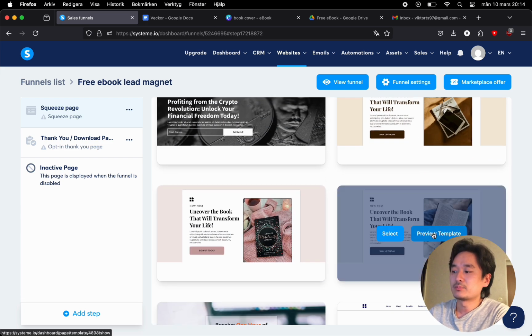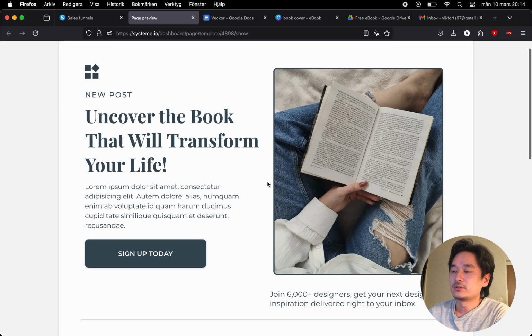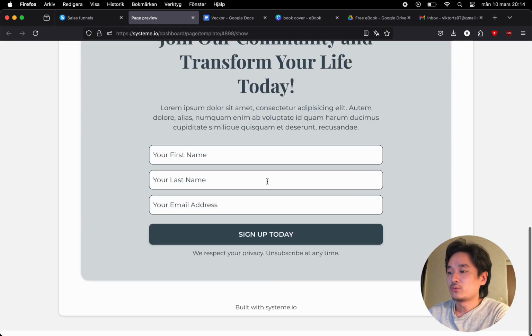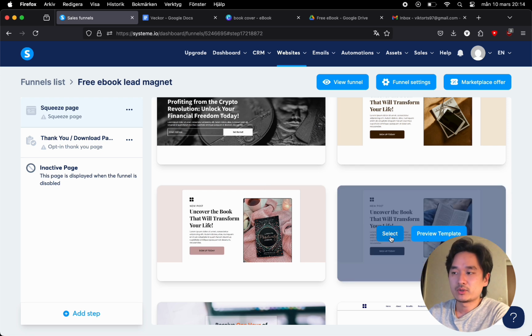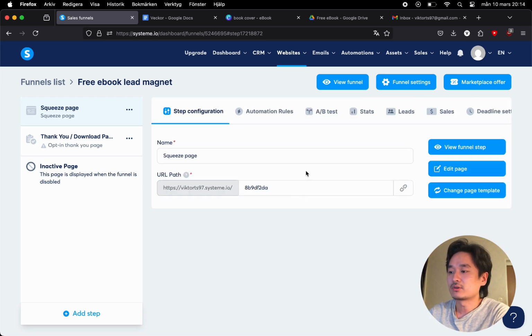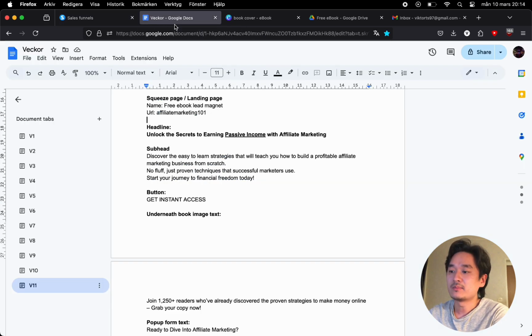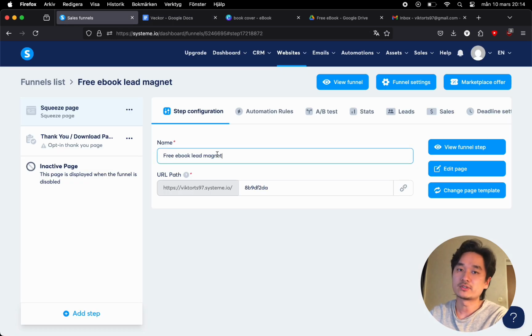So you can actually preview the template before you select it to see what it will look like before you make any changes to it. But I've used this one before and I'm happy with it, so I'm just gonna click on select. So now is the time to actually give everything a name. This landing page needs a name, it needs a URL path, and all of the text that is required I've actually saved in a Google document for the sake of this video.